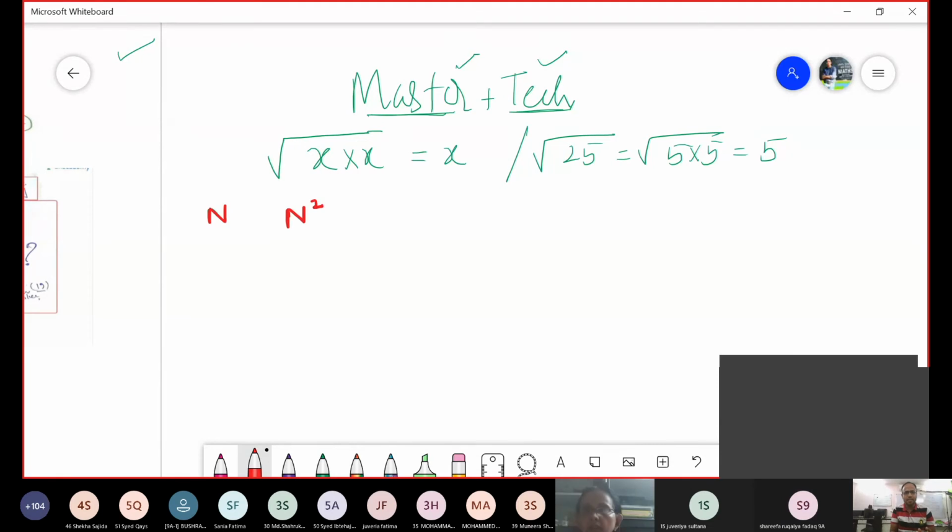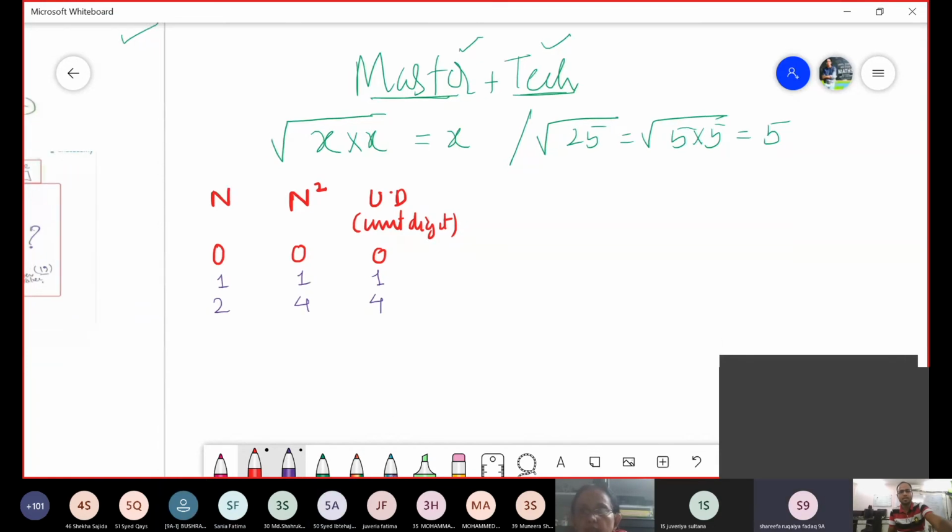Now this is n square and this is ud. Guess करो ud का मतलब क्या होगा? Unit digit. Let me check out with you guys now. What is 0 का square? 0. So what is the unit digit? 0. What is 1 ka square? 1. What is the unit digit? 1. 4. 4. है ना?